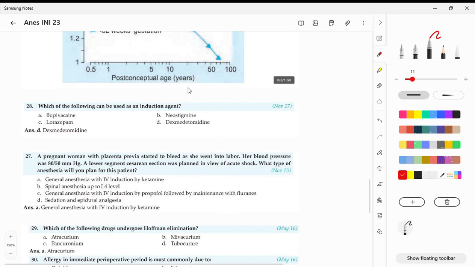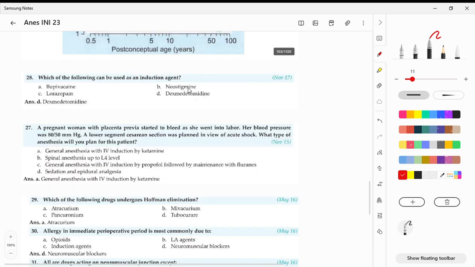Coming to our last topic, that is IV. Which of the following can be used as an induction agent? Yes, Dex. For your IV anesthetics content, mostly you will get only one question, that is from your ketamine. You can expect that as a rule of thumb. But here we are just focusing on what other possibilities we can get. So this is something, Dex.